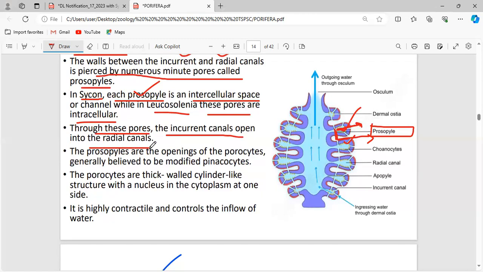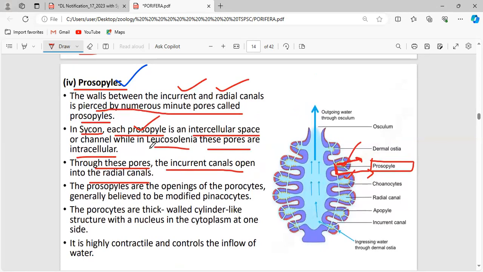When you hear the name prosopyle, the one thing you should make a note of is that the incurrent canal has been made to contact the radial canal, or the radial canal has been made to contact the incurrent canal, via these pores, which are called the prosopyles.